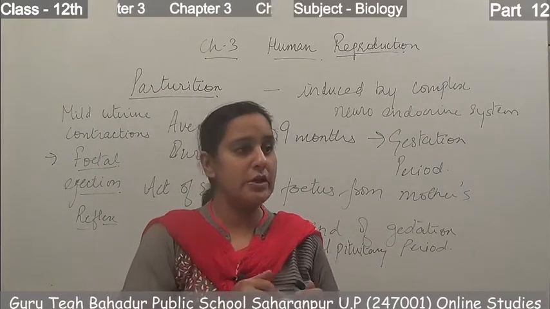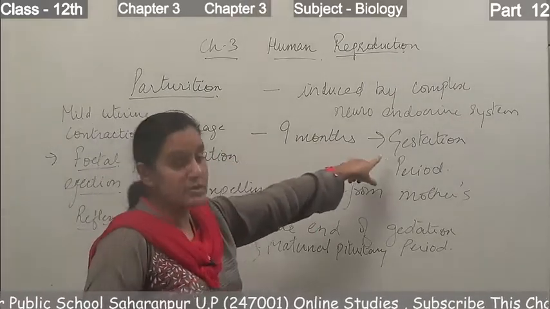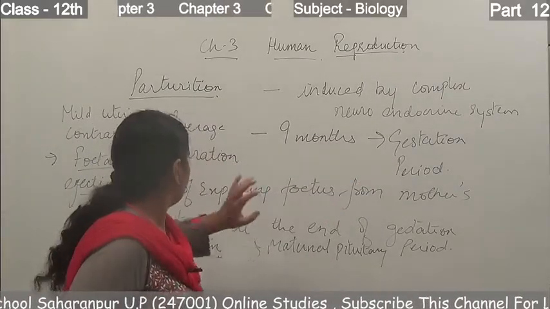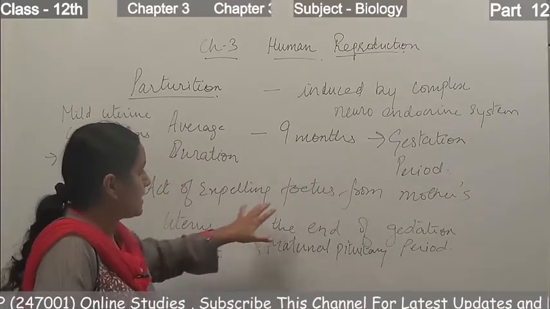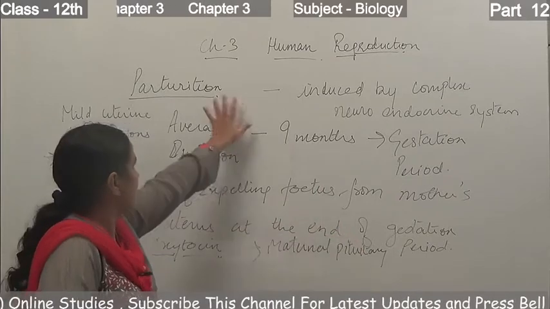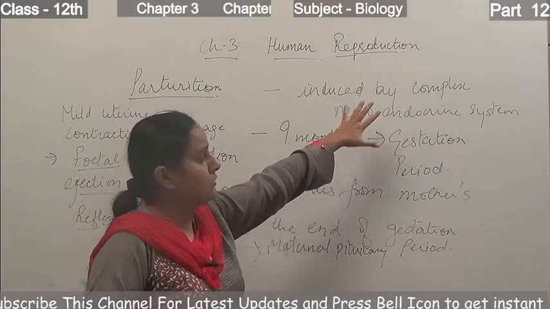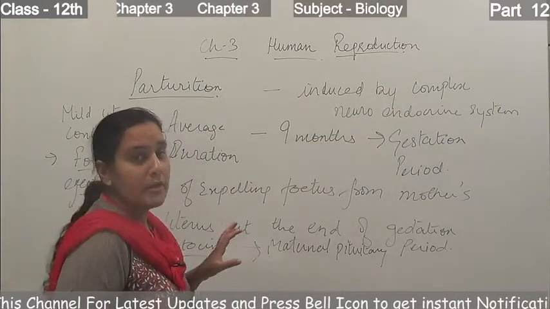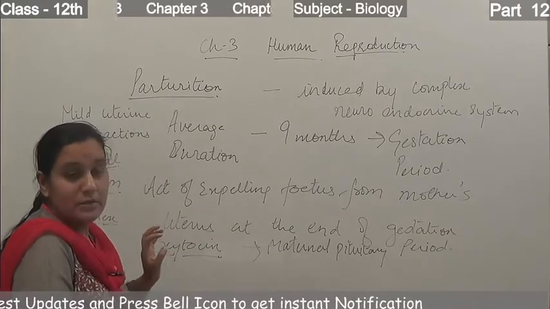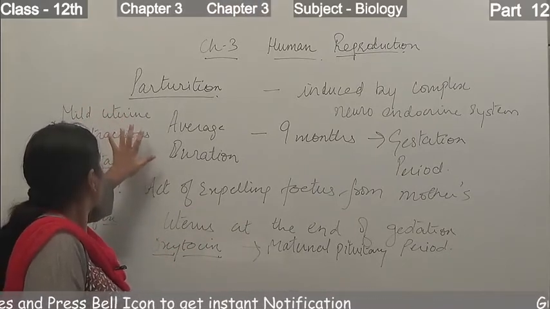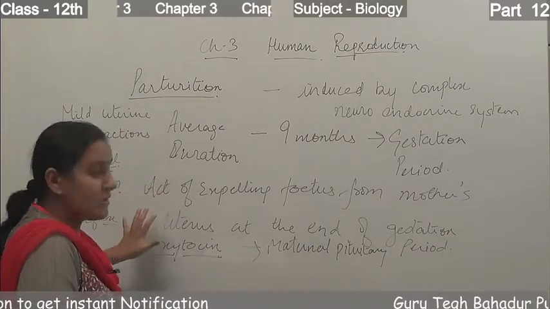The average duration of human pregnancy is 9 months, known as the gestation period. Parturition is the act of expelling the fetus from the mother's uterus at the end of the gestation period. It is induced by the complex neuroendocrine system. On completion of pregnancy, the fetus gives signals in the form of mild uterine contractions known as the fetal ejection reflex.